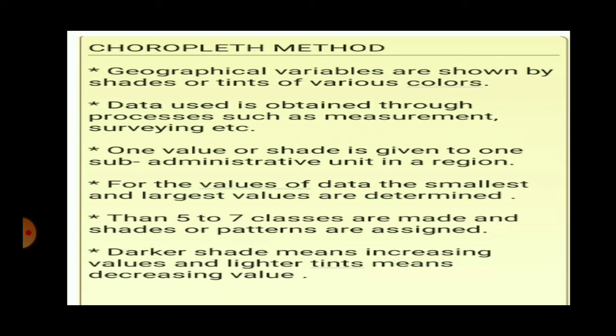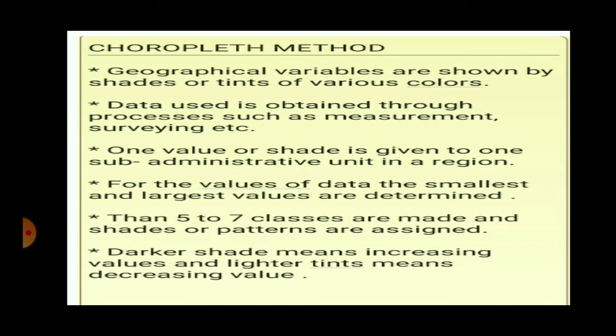Now, one value or shade is given to the entire sub-administrative unit in a region. So the entire administrative unit gets the same shade. It was not so for the distributional map showing the dot method. The density of the dots will be more where the value of the variable is more.